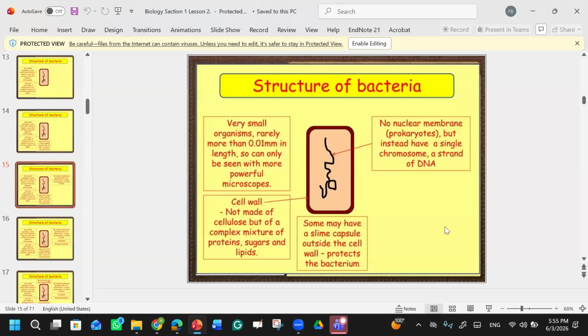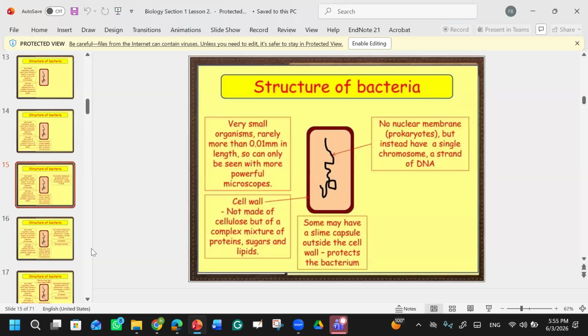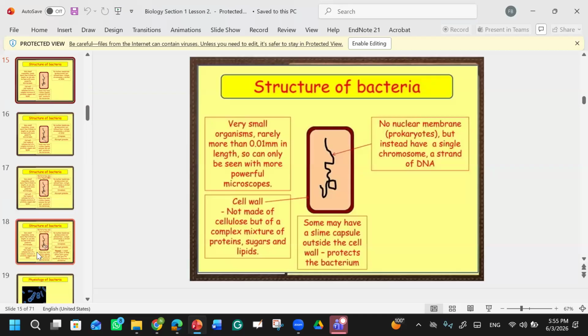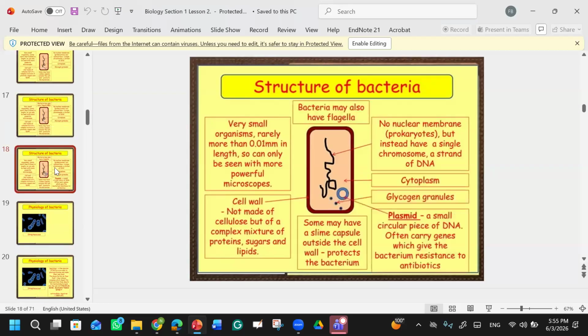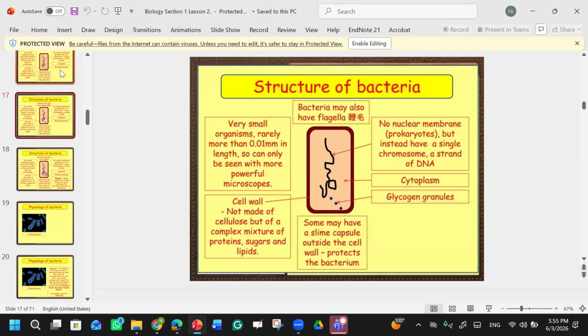And when there is presence of nuclear material, then what do we say? Eukaryote. Yes, eukaryote. Okay, you see this is cytoplasm. Then these black dots, these are glycogen molecules present in it. This glycogen will help to provide it food. It will provide bacteria the food. Clear?